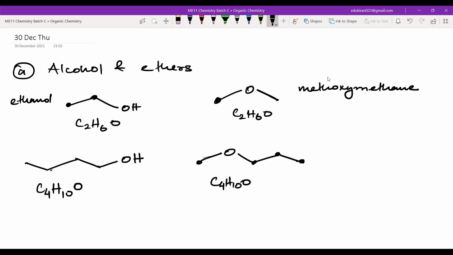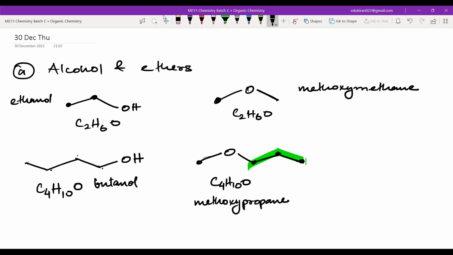And the name of this molecule is 1, 2, 3, 4, right? So 4 will be butanol. Butane-1-ol or butanol. And what is this? This is 1, 2, 3, and there is methoxy, right? This will be our main chain, and the rest will be the substituent. That is why the name for this molecule will be methoxypropane.